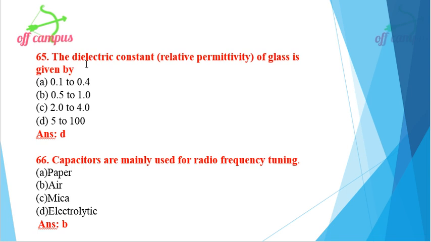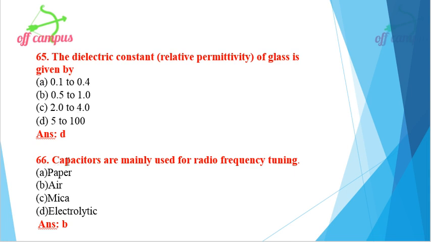Then the dielectric constant, or relative permittivity. Dielectric constant is nothing but relative permittivity of glass, given by four different options. What is that? Option D, 5 to 100 is the right option for this question.